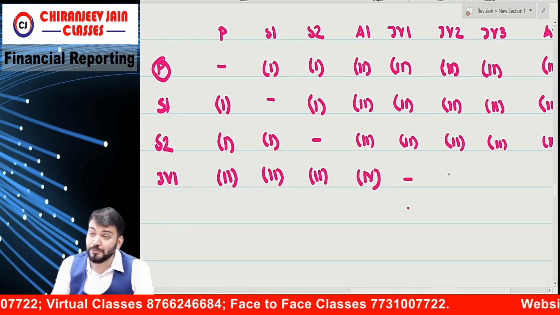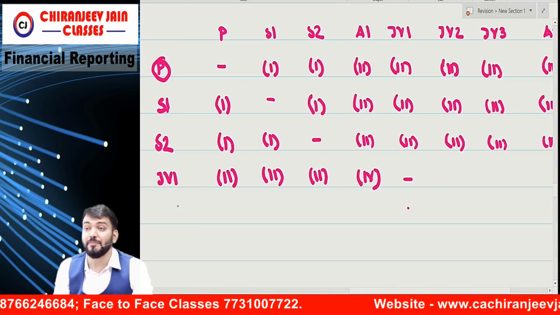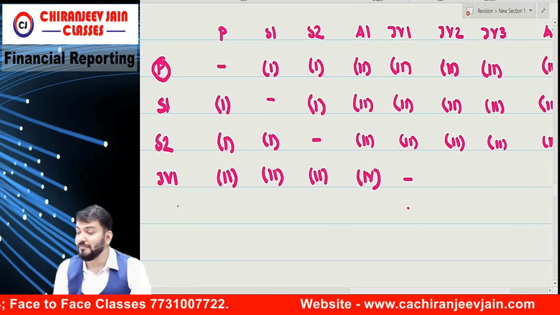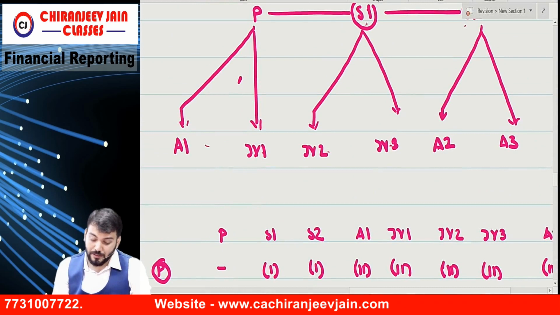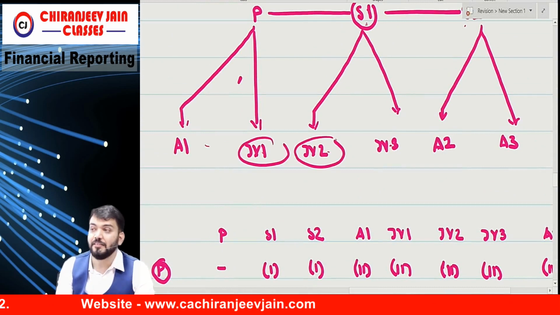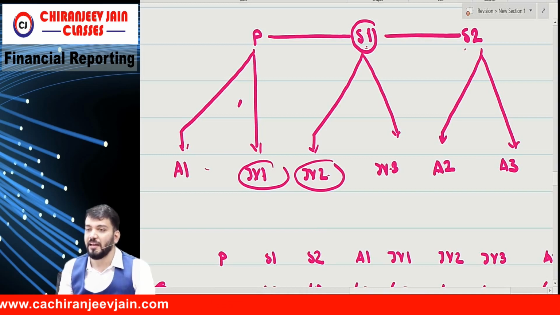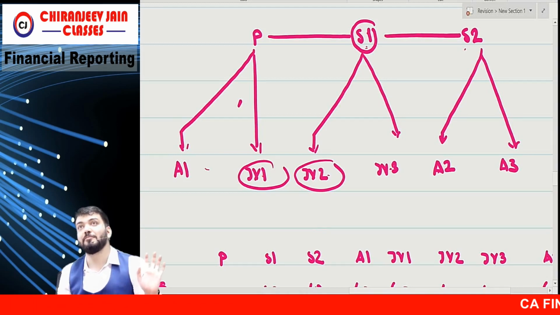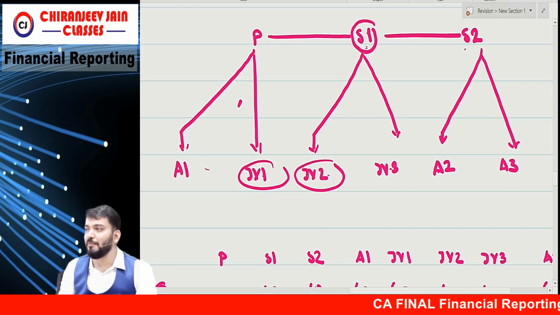JV1 and JV2, whether they are related. JV1 and JV2? Let us see where these and these are related. You have not drawn the diagram, and that is why you do not understand. You think you are a superpower, that you can understand everything by watching a movie only. You are watching a movie, enjoying it. I am drawing a diagram; I am a chartered accountant, you are a student, you should draw.